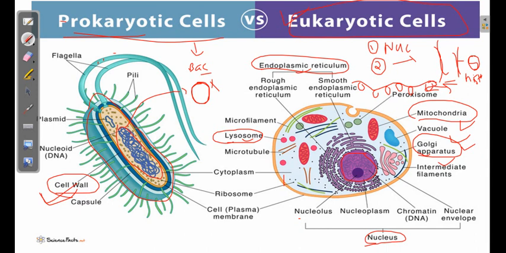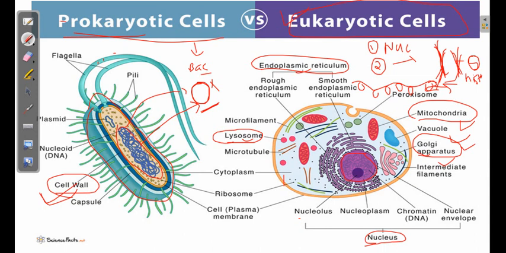Another difference between prokaryotic and eukaryotic cells is that generally a prokaryotic cell contains only a single working chromosome, whereas in the eukaryotic cell we know that our chromosomes are in pairs, right? So we have pairs of chromosomes. In the prokaryotic cell, it is a single chromosome.